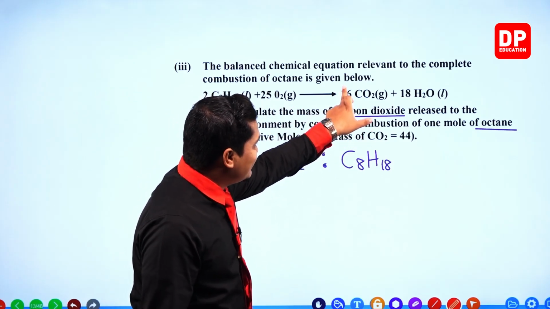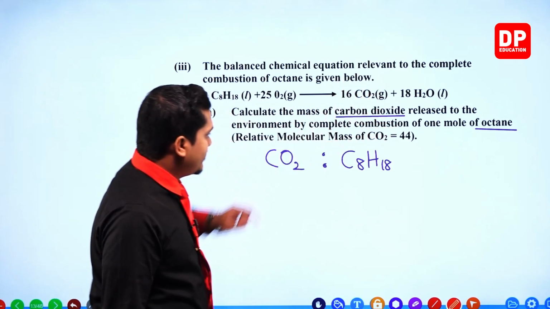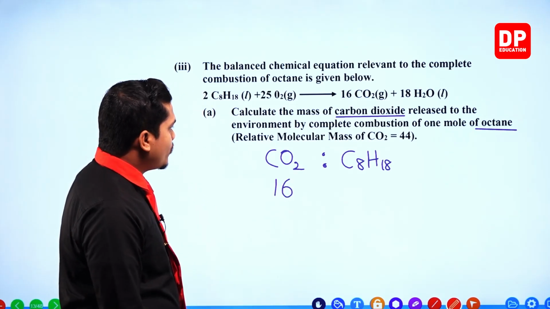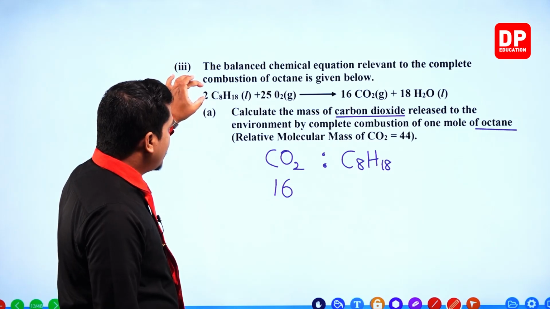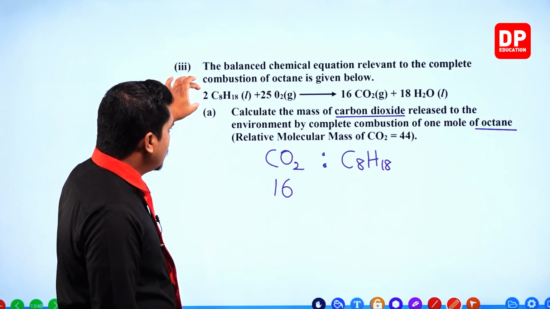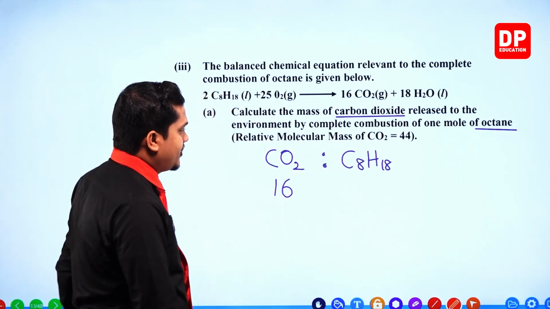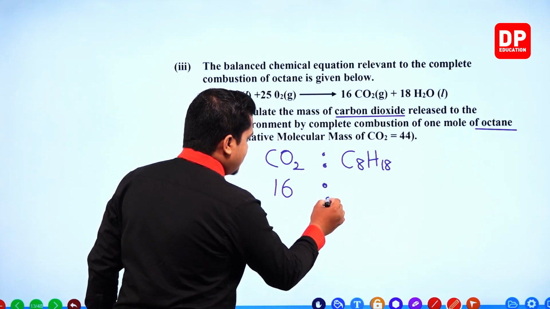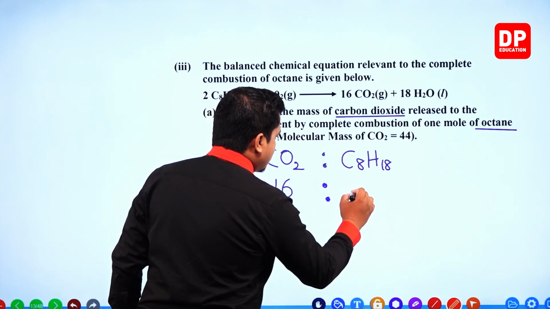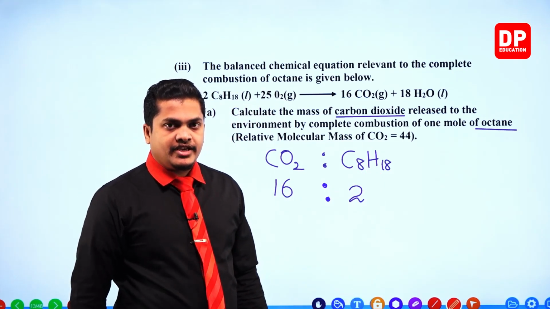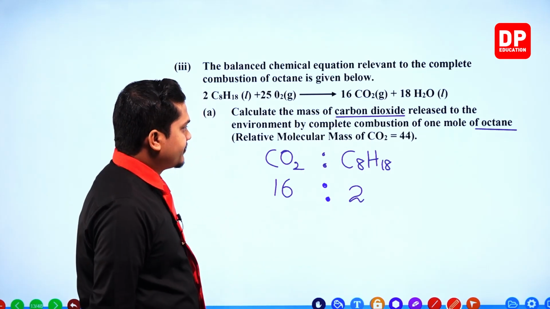Carbon dioxide 16 moles is given when reacting 2 moles of C8H18. So this is the ratio between their moles.